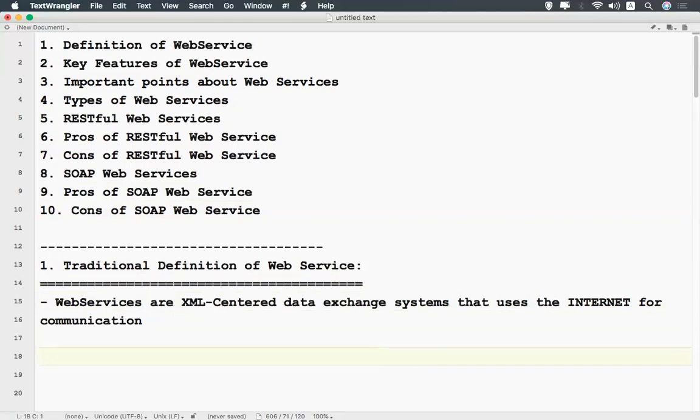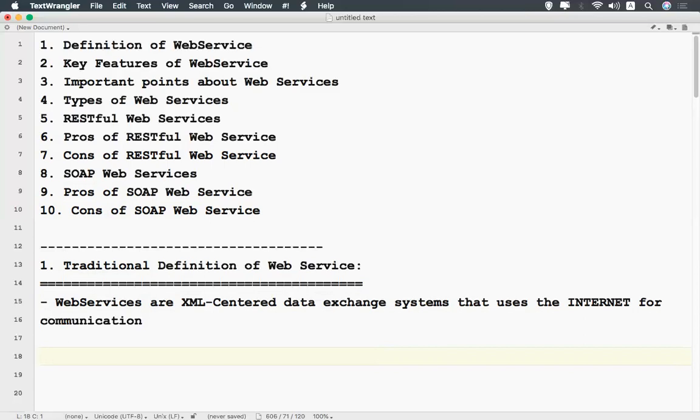Web services are XML, meaning if you have two systems and you want to communicate information between them, then if you use web services, those will use XML as a medium to exchange the data using the internet.